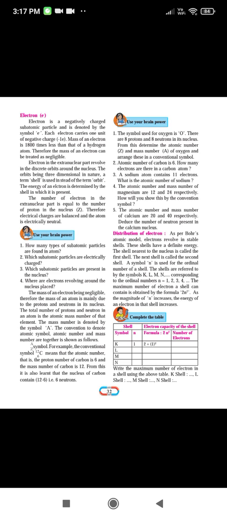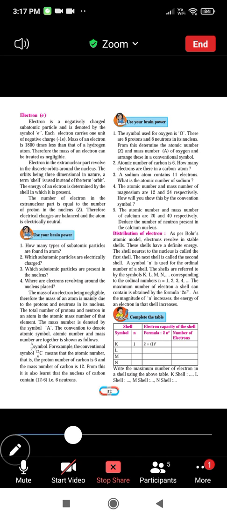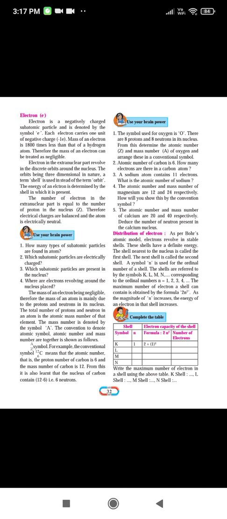The maximum number of electrons a shell can contain is obtained by the formula 2n square. The number of electrons that can be accommodated in each shell is obtained by using the formula 2n square.